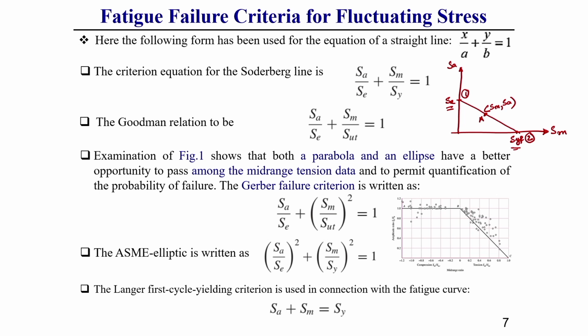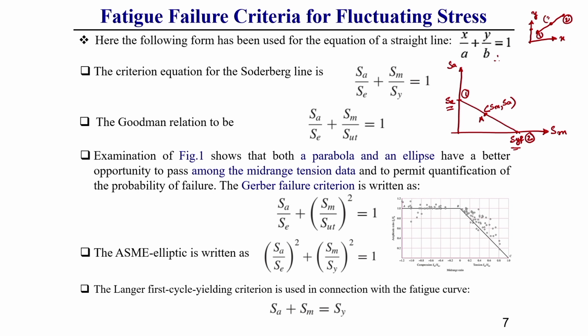For writing the equation of a straight line, if there are 2 points, what equation form do we know? Let us consider this is your x axis, this is your y axis, this is point 1 and this is point 2.